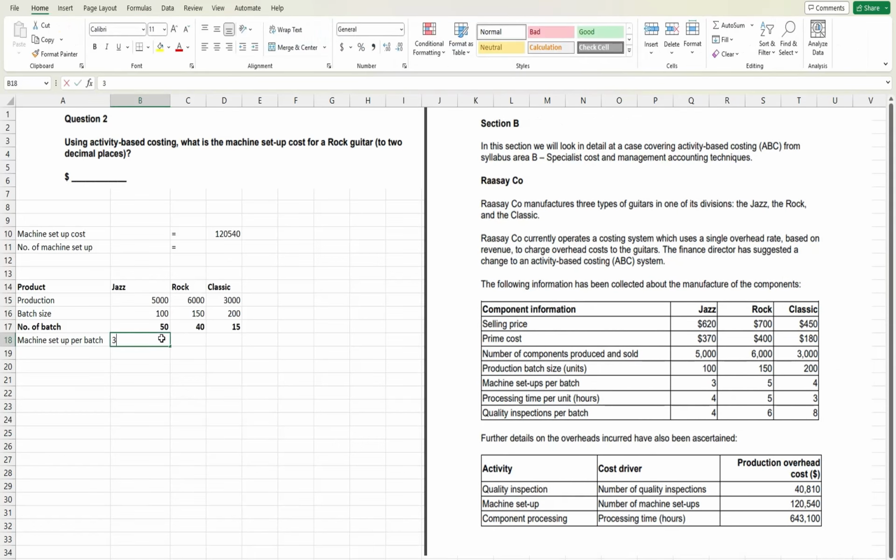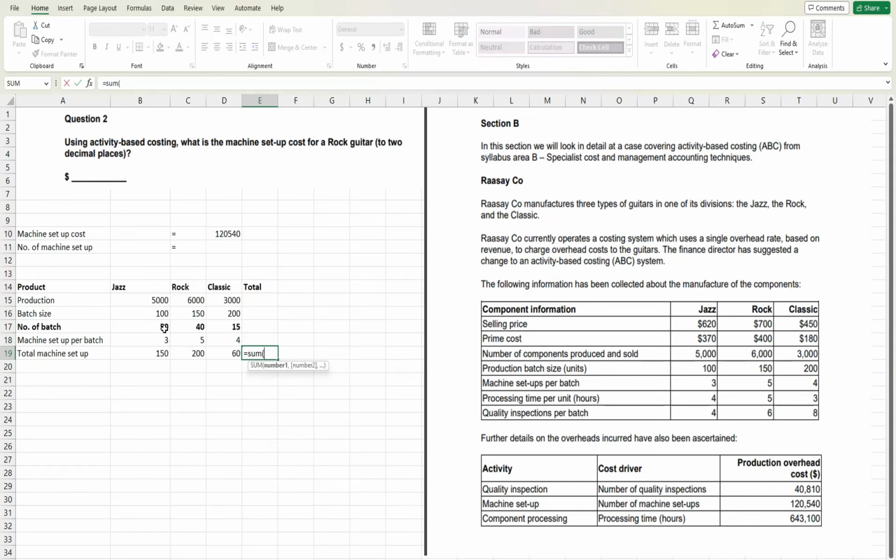So now if in one batch we are setting up the machine 3 times for jazz, how many times will we set up the machine for 50 batches, right? So this is the unitary method. So total machine setups: for one batch we have 3, for 50 batches we will obviously have more, so we need to multiply. So 150, 200 and 60. So we need to calculate the total value. We will do the sum. Yes, and this will give you 410. So now we will use 410 here.